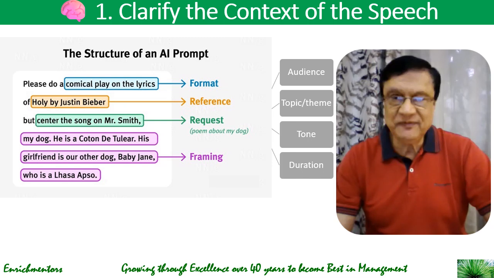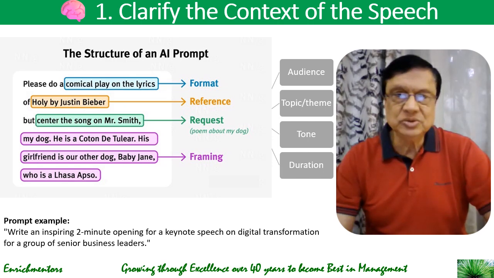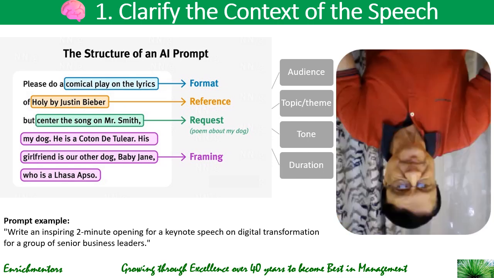And you will need to give this prompt. An example of such a prompt would be to ask the AI to write an inspiring 2 minute opening for a keynote speech on digital transformation for a group of senior business leaders. So you have the audience, you have the topic and theme, you have the tone and the duration. So like this, you need to clarify the context of the speech.